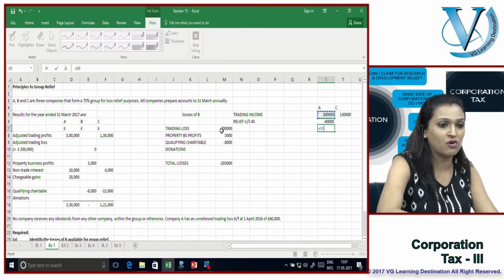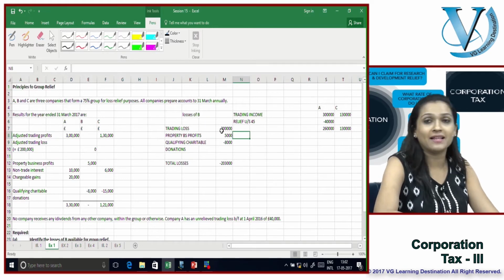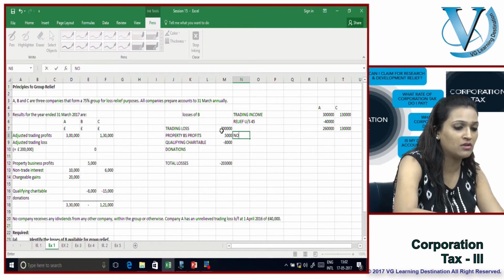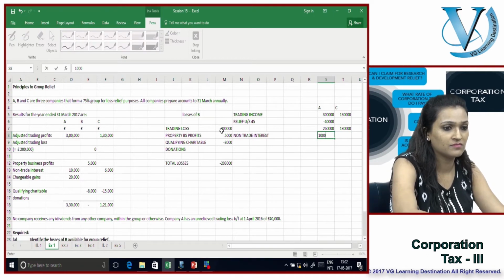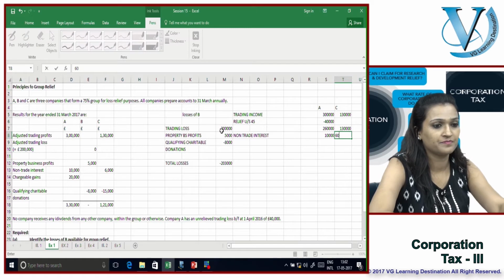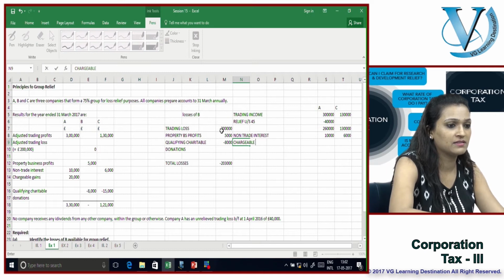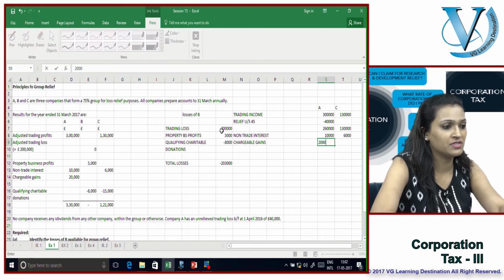You now have profits of. Right. Up next, you're going to also add up other income, other profits that you have. You have some non-trade interest. You also have chargeable gains, $20,000 here.